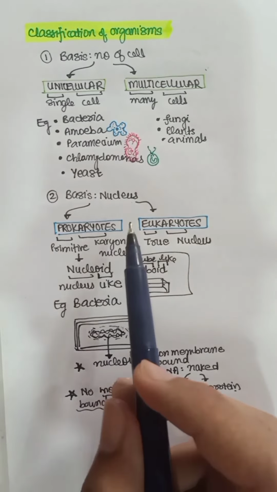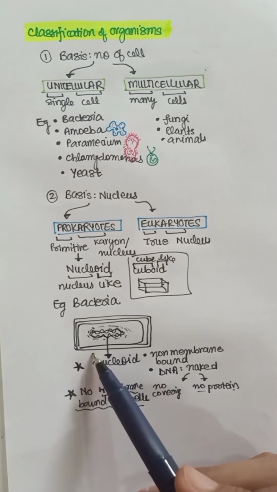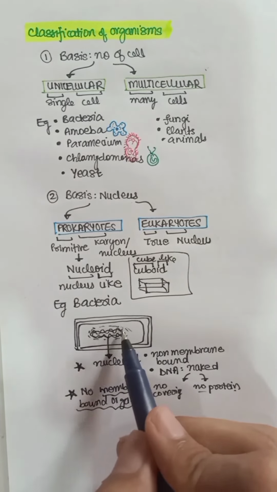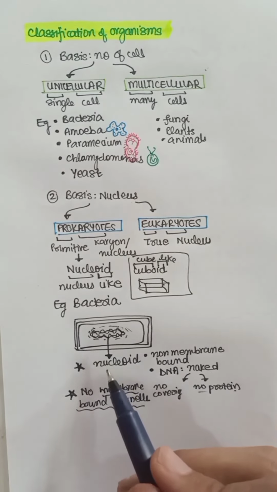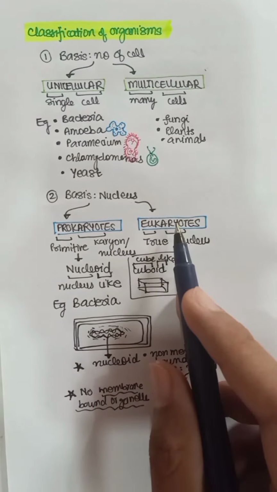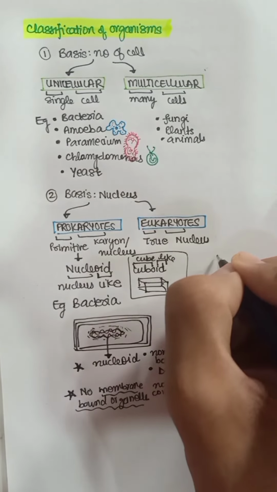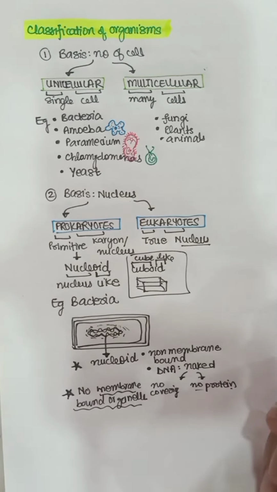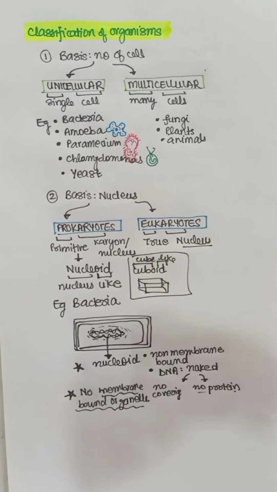So that's the classification on the basis of nucleus. Prokaryotes don't have any nucleus. They have their genetic material DNA naked floating inside the cytoplasm. An example of this is your bacteria. Then what are eukaryotes? Eukaryotes have a proper well-defined nucleus, with two membranes enveloping the nucleoplasm.